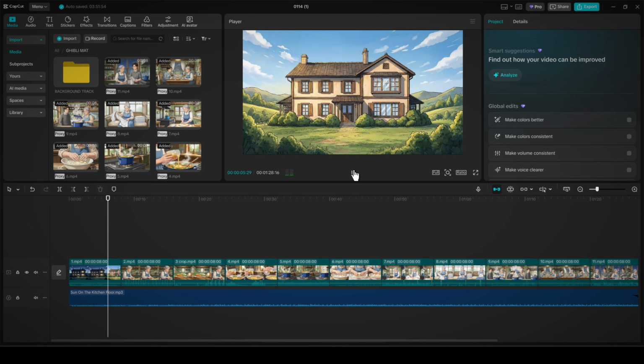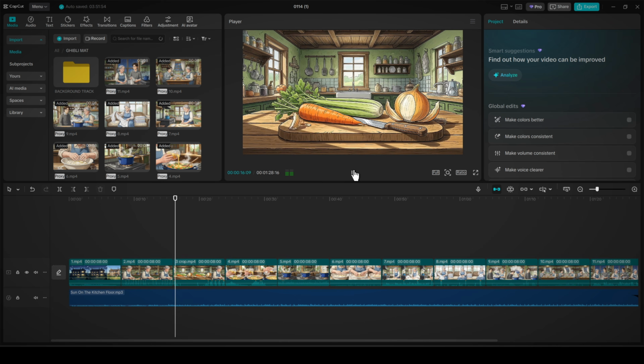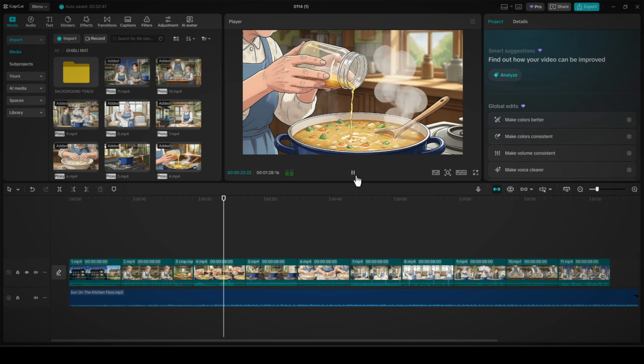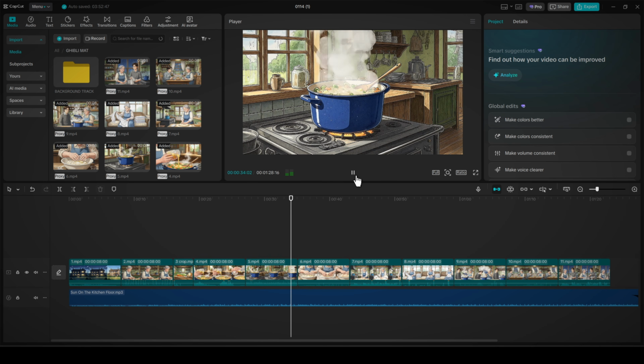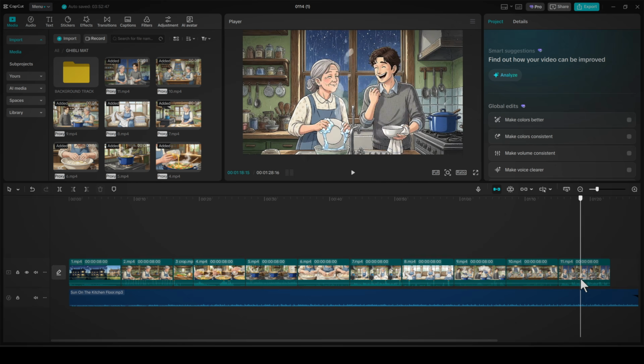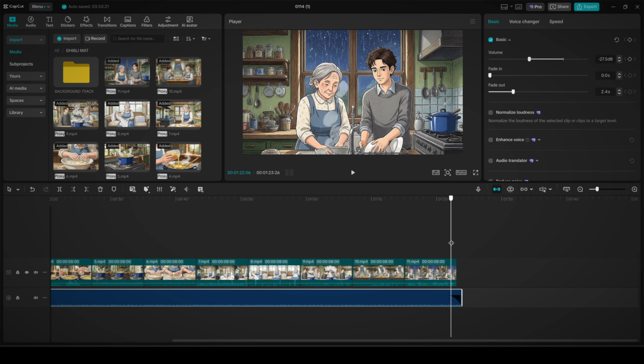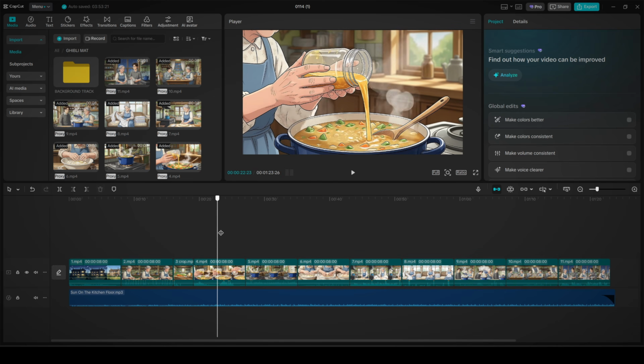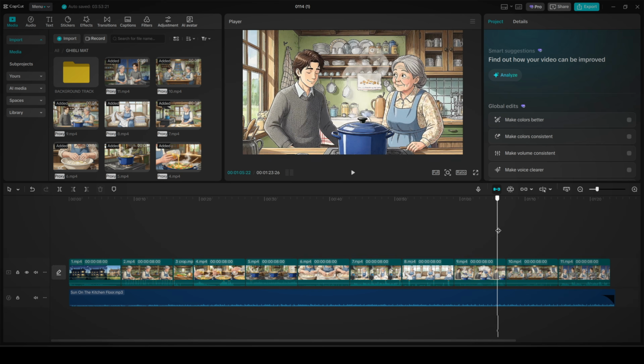Once that's done, you can start cropping. Some clips should be shorter, and if any clip has small distortions or weird frames, crop those parts out so everything plays smoothly and flows nicely. Also, make sure your background track is the exact same length as the full video, so it doesn't end early or keep playing after the video is over.